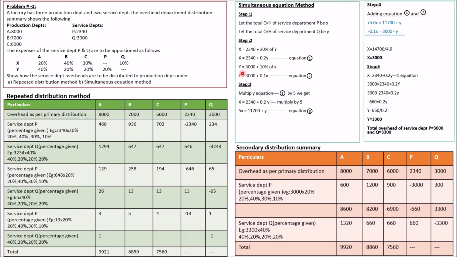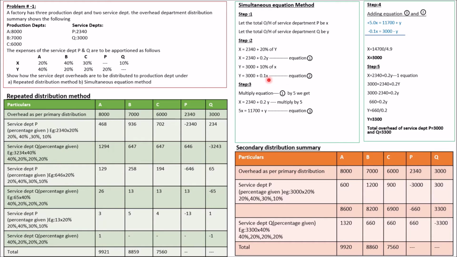Then the second equation is Y is equal to 3,000, which is the Q value, the service department Q, plus 10% of X. So Y is equal to 3,000 plus, when you convert the percentage into numbers, 0.1x. This is equation 2. After converting into equations, we need to find out the values of X and Y.